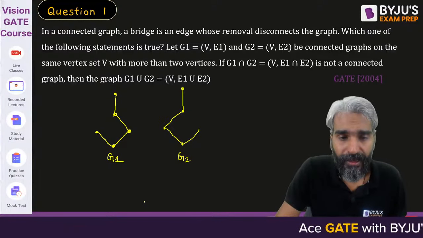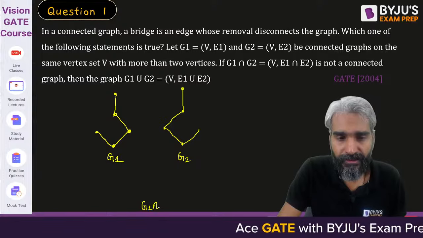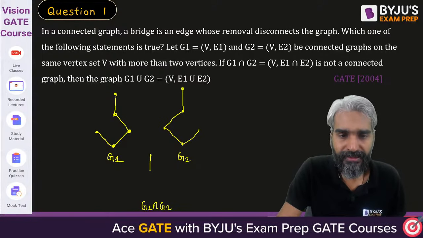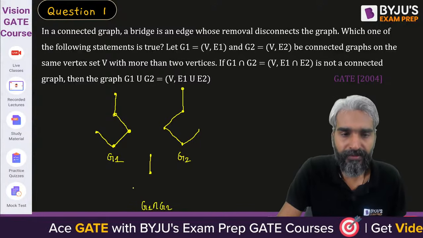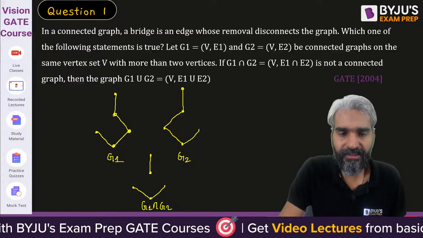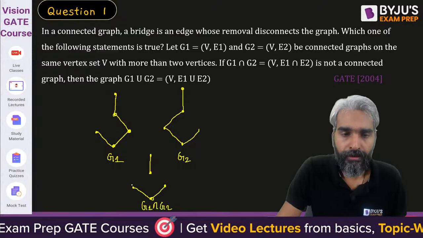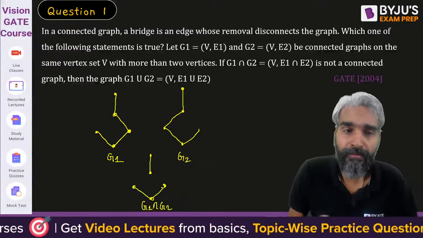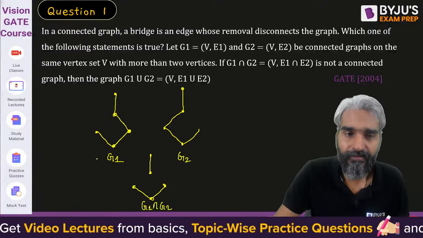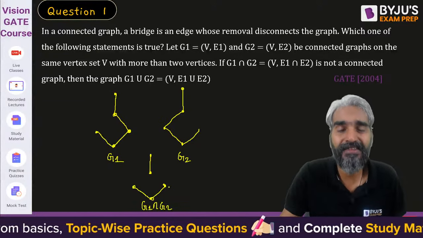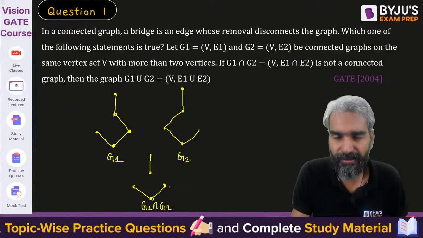If I take the intersection of G1 and G2, what will happen? In the intersection of G1 and G2, this edge is common, as well as these two edges are common. So this is the intersection of G1 and G2. Do you realize that this may be a graph corresponding to this problem, in which G1 is connected, G2 is connected, and they are on the same set of vertices, but the set of edges may be different.